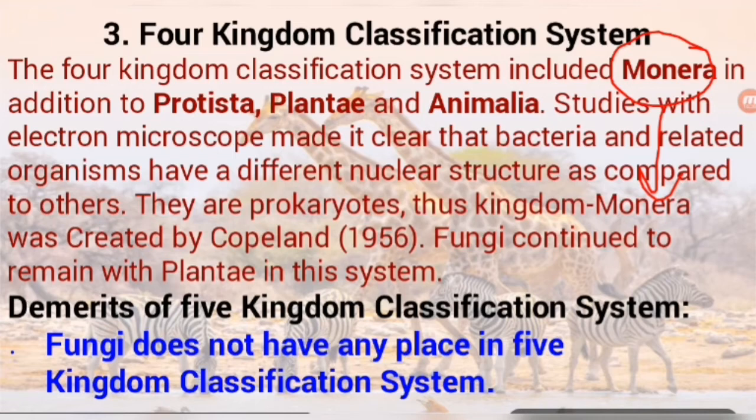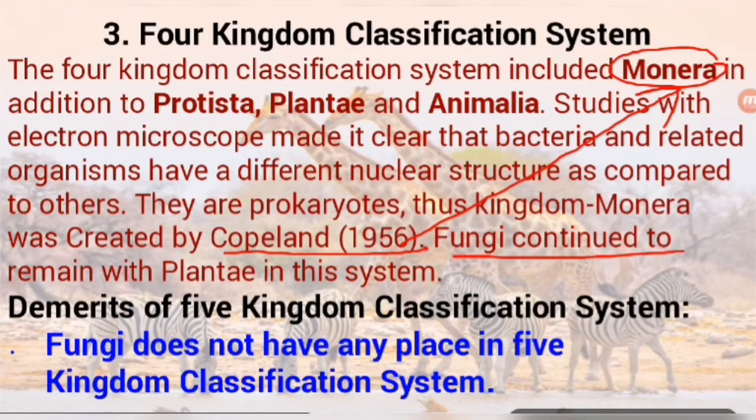That is why all prokaryotes are included in this category, Monerans. After the observation of their ultrastructure, Copeland proposed the new category. What was the new category? Copeland proposed the new category, that was Monera. It is very important for NEET and AIIMS exams. So Copeland proposed Monera in 1956.